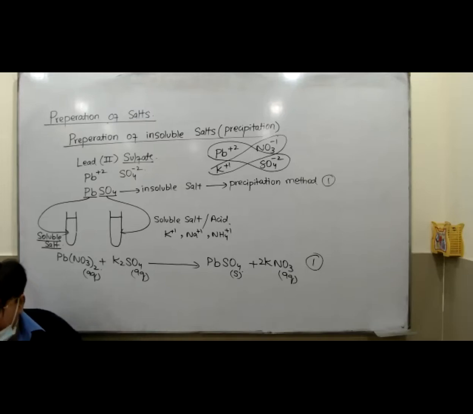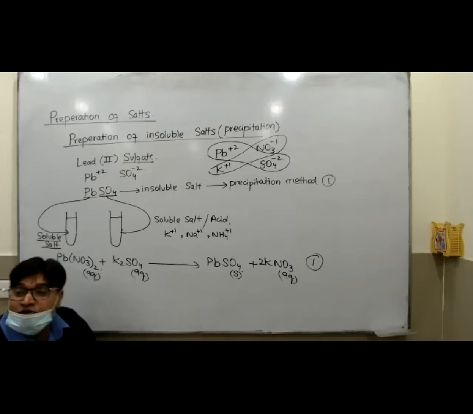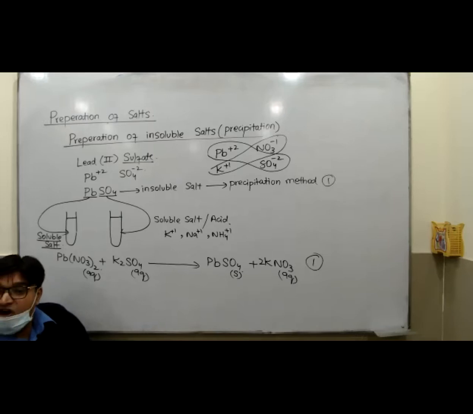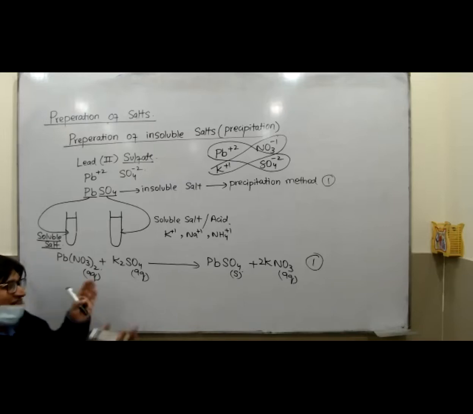How could you make the ionic equation? I'm going to tell you the simplest method. In our Urdu or Punjabi language, we call it a Desi method. I'm telling you a Desi method for making the ionic equation, and then I will tell you the proper technical method. You can use any method, the results would be the same.